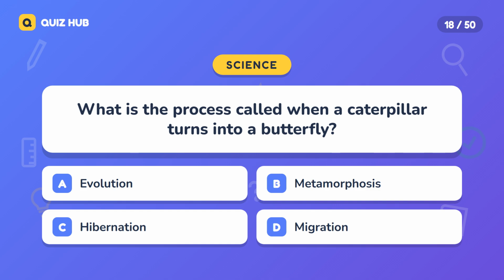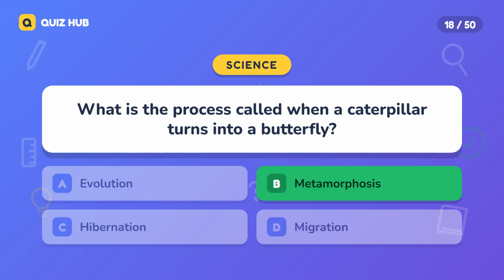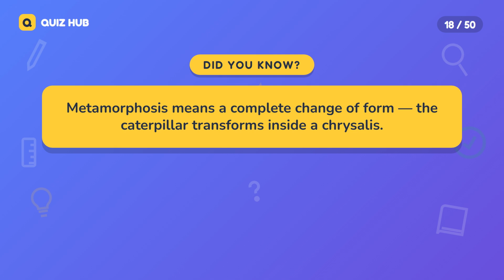Question 18. What is the process called when a caterpillar turns into a butterfly? A. Evolution. B. Metamorphosis. C. Hibernation. D. Migration. The correct answer is metamorphosis. Metamorphosis means a complete change of form. The caterpillar transforms inside a chrysalis.